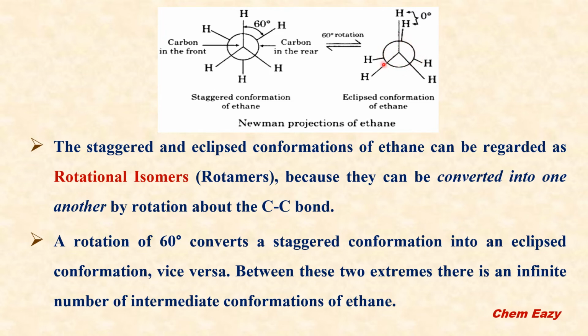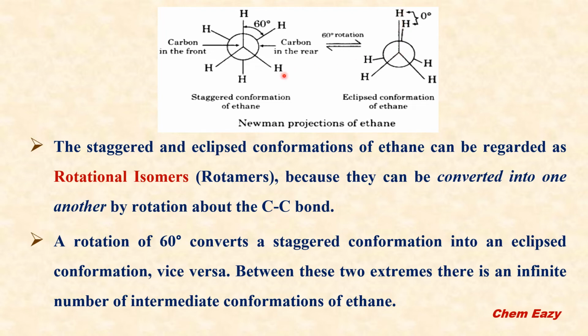But if you consider the bond angle between the carbon-hydrogen bond of the front carbon and the rear carbon, it is 0 degrees. It means this carbon-hydrogen bond is exactly at the backside of this carbon-hydrogen bond.